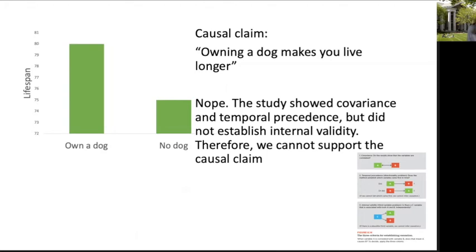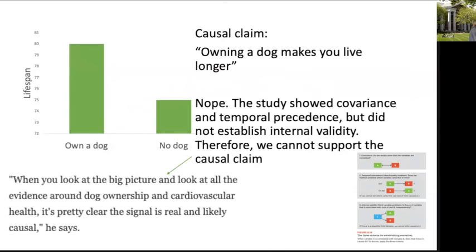Now, in Chapter 9, you will learn that in some cases, you can use statistical techniques like multiple regression or path analysis to rule out some of the C variable alternative explanations. And there are always other studies that we can do, and we can look at the body of literature. And sometimes when we step back and look at the whole body of literature on a topic like this, we can infer a causal claim. But on its own, this particular study, which is correlational, cannot support the causal claim just by itself. So this researcher probably shouldn't have said this about the study.